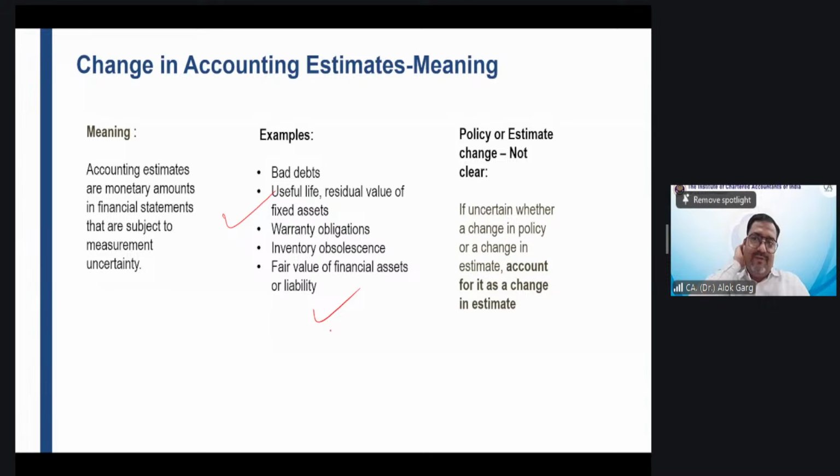Friends, if it is not clear whether it is a change in policy or change in estimate, what will you consider it? If you cannot make out whether it is a change in policy or change in estimate, you will consider this as a change in estimate. If it is not clear, you have to consider it as a change in estimate.